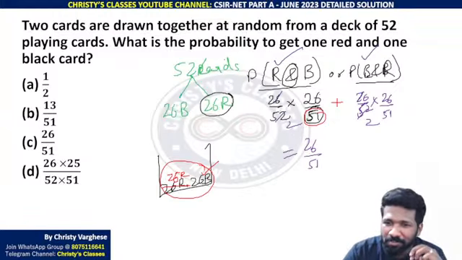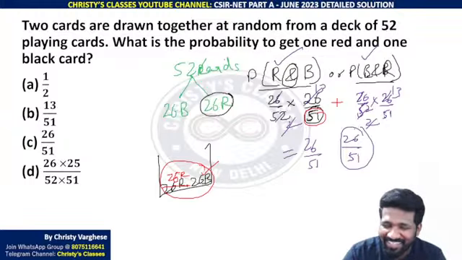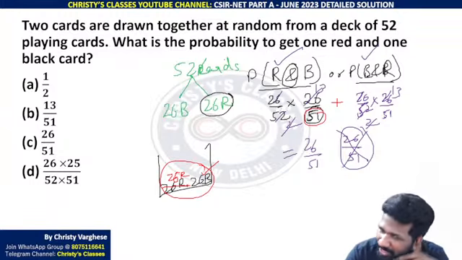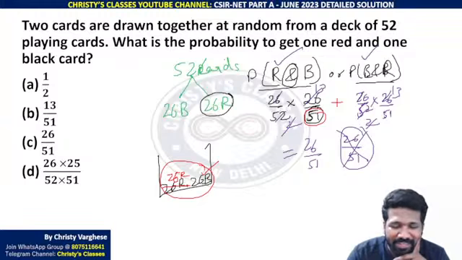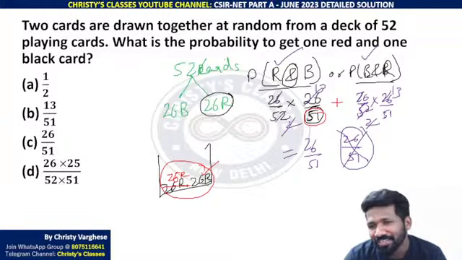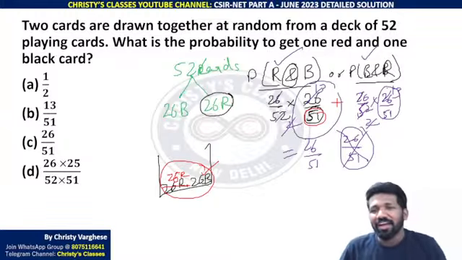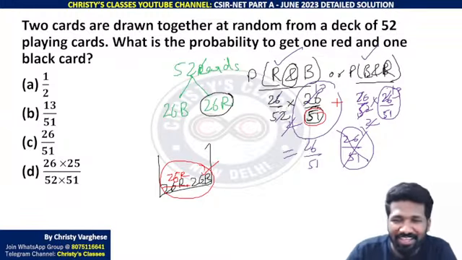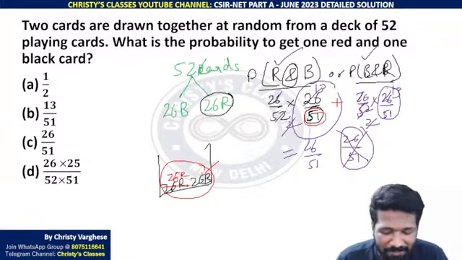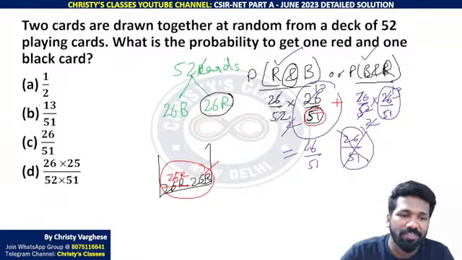Some people, the problem is they want to cancel this 13, cancel this 13, then 13 plus 13, 26 by 51 they will write, not even realizing what they are doing. In exam hall, those kinds of simple trivial step writing is common. I agree that I am not teasing you, but you should understand, half of a thing plus half of a thing is the full thing na. Half of 26 by 51 भी ऐसा ही होगा ना. Half plus half is full. That's it. That is enough to say 26 by 51.